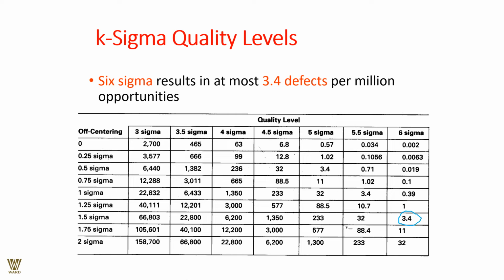This is what we are looking at: 3.4 defects per million, and that is at 1.5 sigma, both on the positive side and the negative side. We are coming to a balance about it.